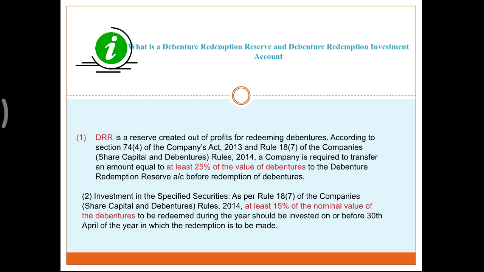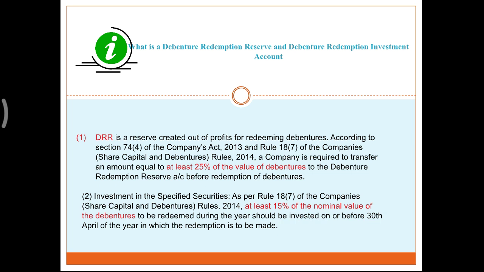Now, we have to create a debenture redemption reserve. This is created only when you are utilizing the profit, and you make an entry creating the DRR, that is profit and loss appropriation account debit to debenture redemption reserve account. In this way you are creating a DRR. And why are we supposed to create a DRR? Is it compulsory? Yes, it is compulsory, because DRR is a label. It is inside the company, in the reserves itself. We are not searching outside for DRR. DRR is inside the company.